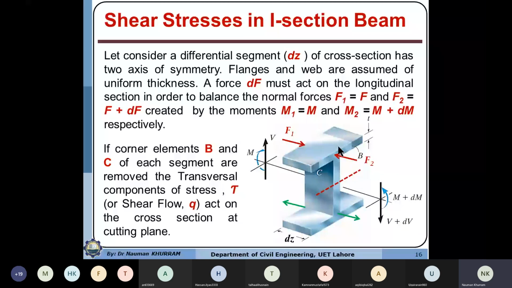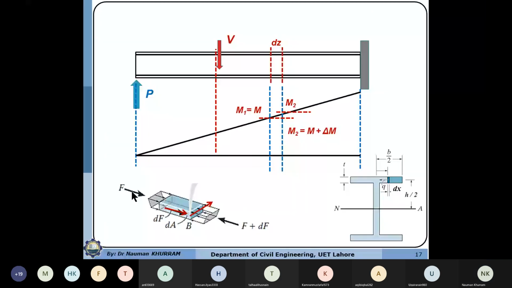So this force is, you can say, F1. This is F2. So F2 is larger than F1, so this equation is not in balance. Just to balance this equation, we will have a differential force acting here, so F plus dF must be equal to F2. So the unbalancing force produced in the horizontal direction at this cutting layer will be this one. This is the unbalancing force which is acting in the horizontal direction. This part also belongs to the cutting layer.